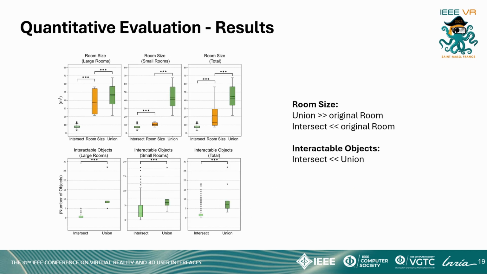The results showed that the resulting room size for the union method was significantly larger than the original room size, while the intersect method resulted in significantly smaller sizes than the original room. For the union method, all interactable objects from the original rooms remained present in the shared space. This was not the case for the intersect method, where we found significantly fewer objects in the shared space.